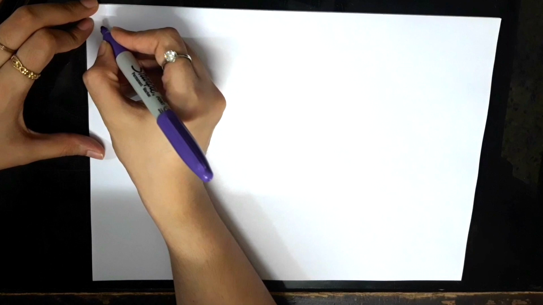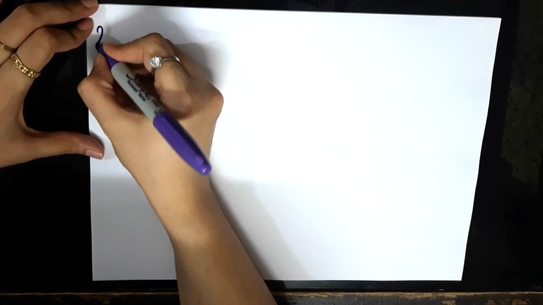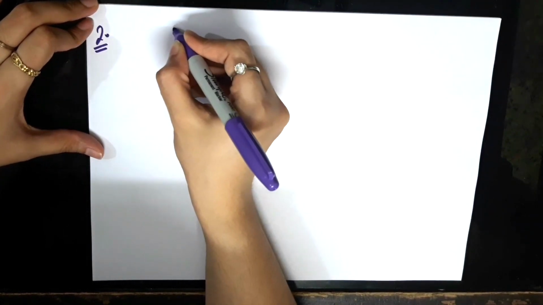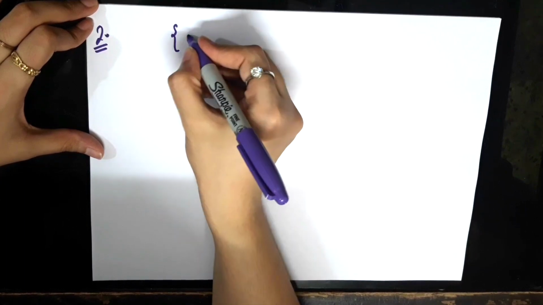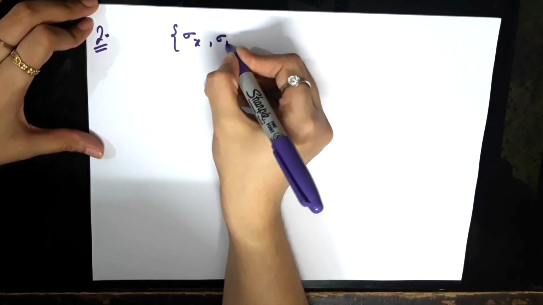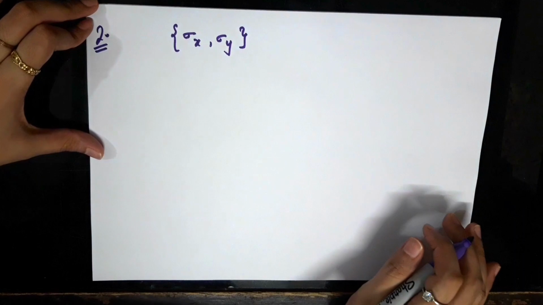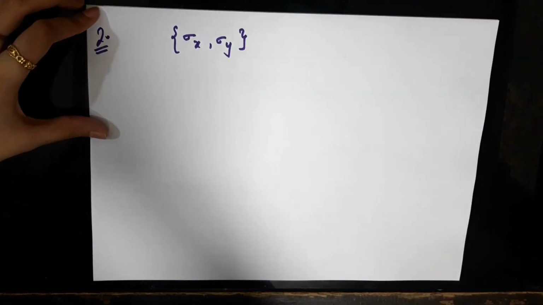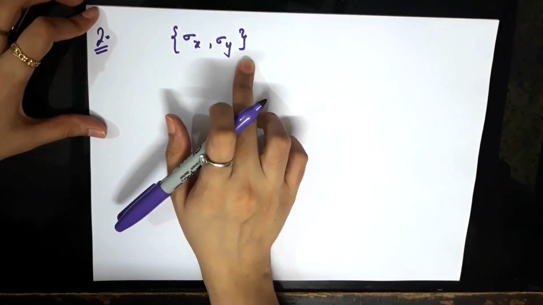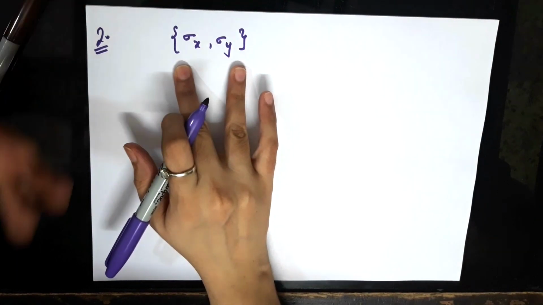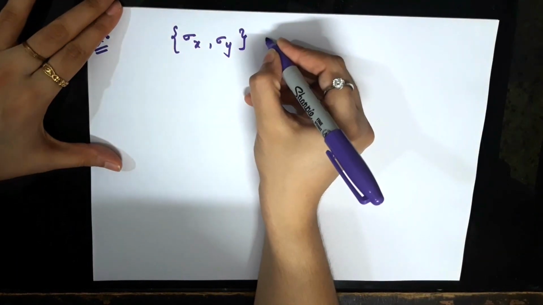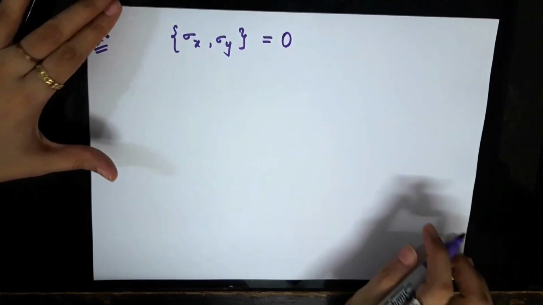Now we can look at another very important property of Pauli matrices, and that is related to anti-commutators. The Pauli matrices sigma x, y and z anti-commute. So the second property that we are going to look at is that the Pauli matrices anti-commute. If I calculate the anti-commutator of two Pauli matrices, say sigma y and sigma x, this is how we represent anti-commutators in quantum mechanics, using the curly brackets. The anti-commutator of the Pauli matrices is equal to 0.